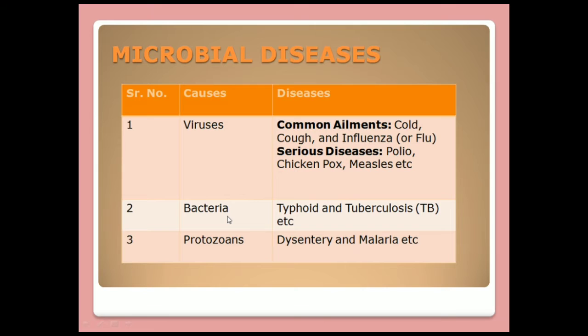The second kind of disease is caused by bacteria. Examples are typhoid and tuberculosis, etc. So these are the diseases caused by bacteria. Now protozoans, what do they cause? They cause dysentery and malaria, etc. So these are the diseases that are caused by different microorganisms or different microbes.